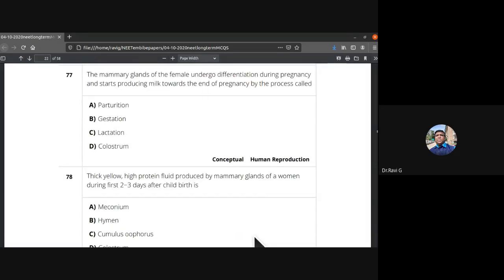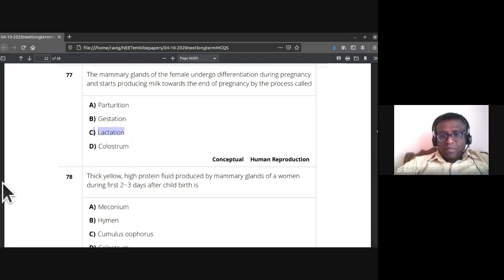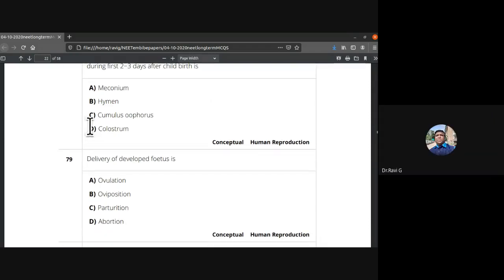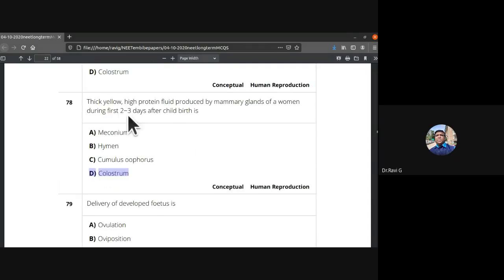The mammary glands of the female undergo differentiation during pregnancy and start producing milk towards the end of pregnancy, by the process called lactation. So the 77th C is the answer. 78th, thick, high protein fluid produced by mammary glands of women during first 2 to 3 days after childbirth is colostrum. The initial milk formation, which is highly rich in antibodies like IgA and proteins. So this is called colostrum.